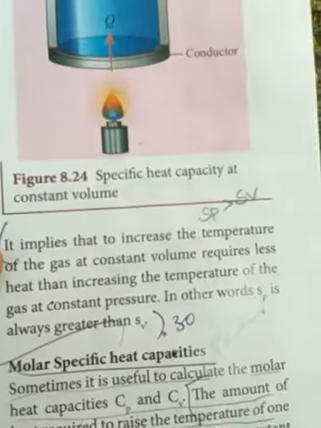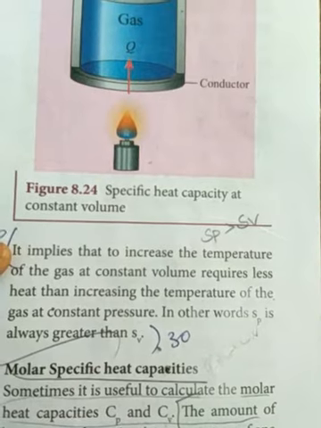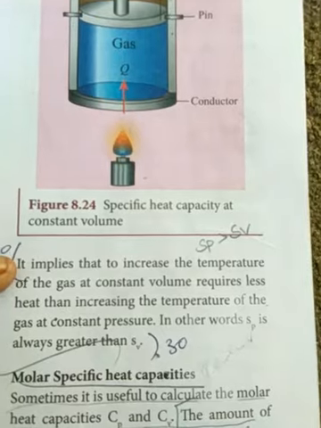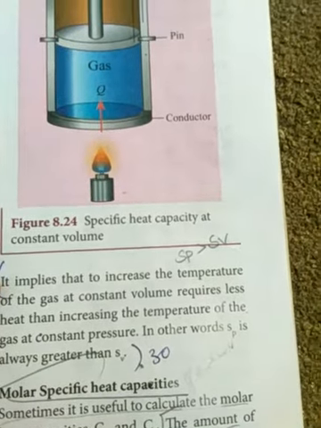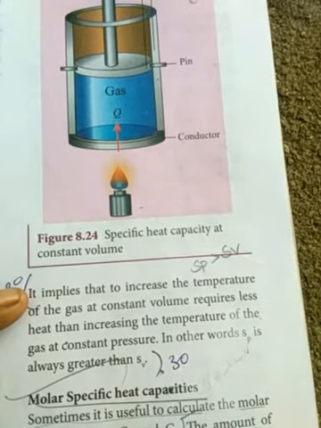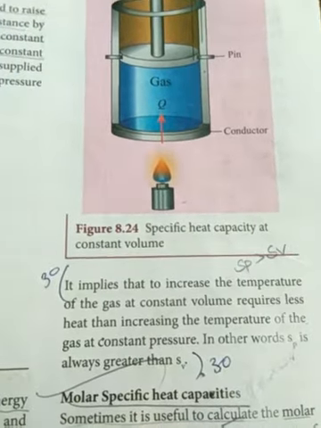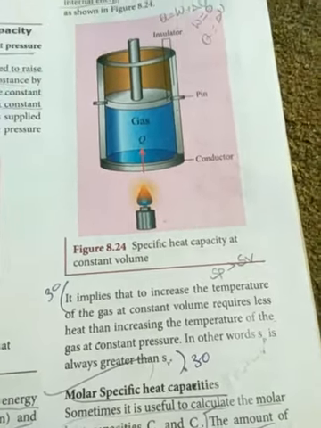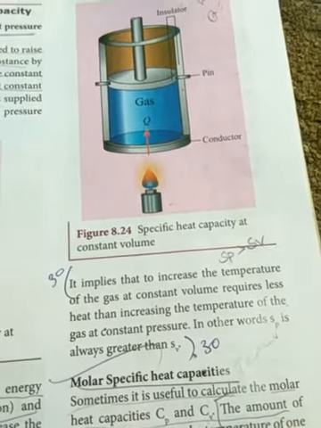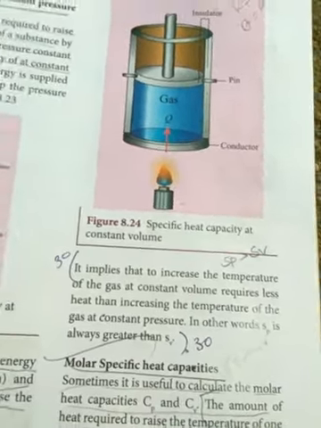This implies that to increase the temperature of the gas at constant volume requires less heat than to increase the temperature of the gas at constant pressure. So the specific heat at constant pressure is always greater than the specific heat at constant volume. The value at constant volume is always less, and the one at constant pressure is always greater.